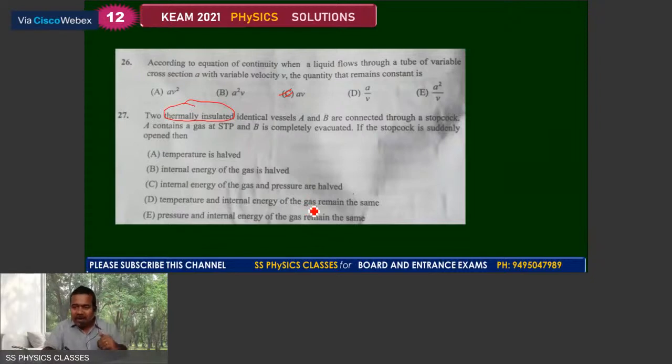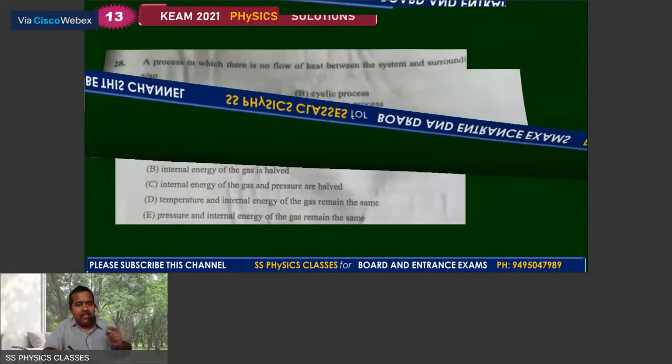Correspondingly, keep in mind, the internal energy should decrease, and hence we can say for 27 the answer is the C choice. We can move with the question number 28.